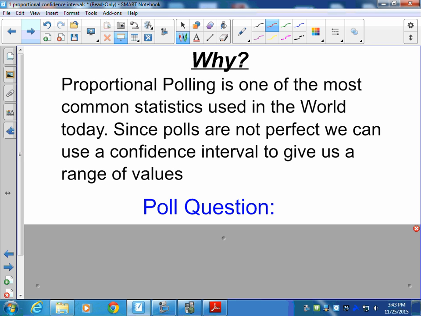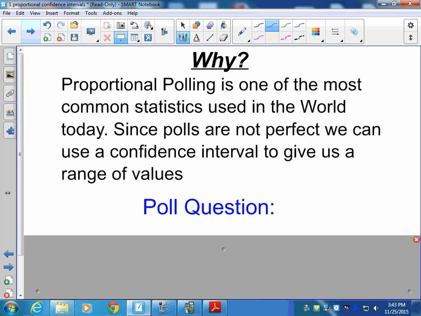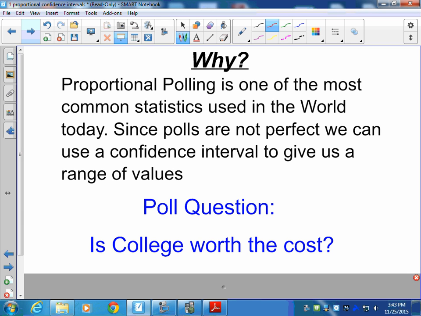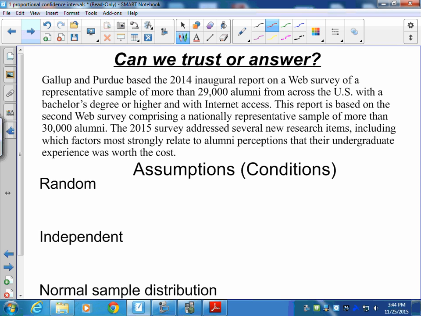Okay, so we're going to look at one situation here that I just pulled off of the internet, and our poll question is: is college worth the cost? We had a national research center that did some surveying, and we'll look at their information and use that to build some of the intervals that we'll work with today.